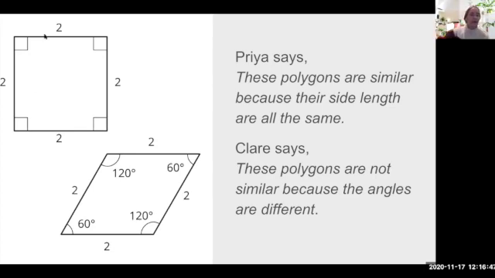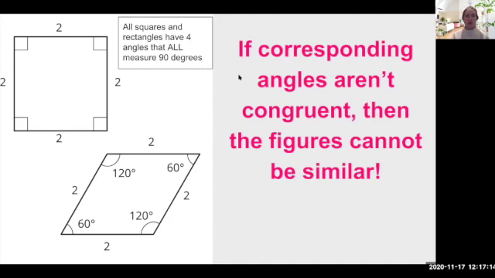Yeah. So they're angle measures. They all are 2. We can all say they're 2 units, but because they do not have the same angle measures, right? The square, each of the angles are measured 90 degrees, right? Because we know that in squares and rectangles, they're all 90-degree angles, all 4 of their angles. And then in this rhombus, we can see that there's 2 60-degree angles and there's 2 120-degree angles. So that means they're not similar. So we agree with Claire. Questions about this? You can check it out. Everything we just said, Miguel and I, thanks Miguel, on my screen as well.